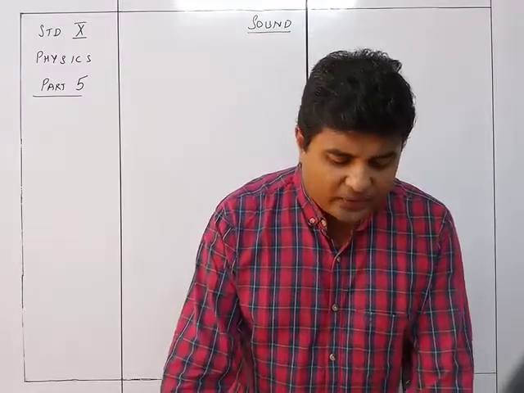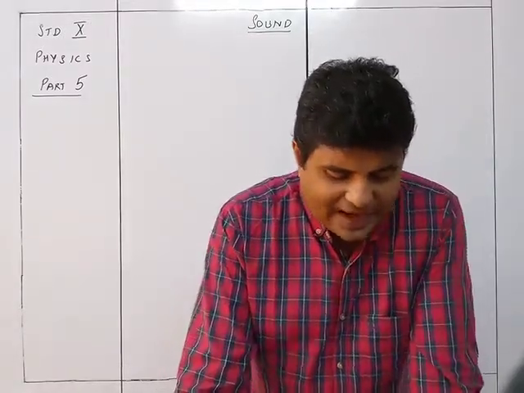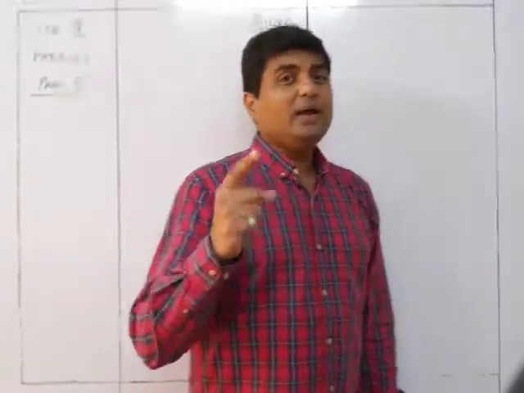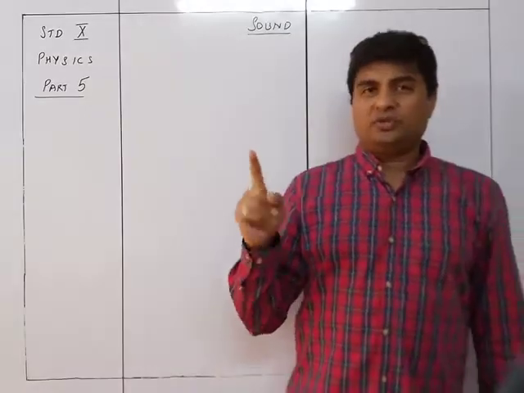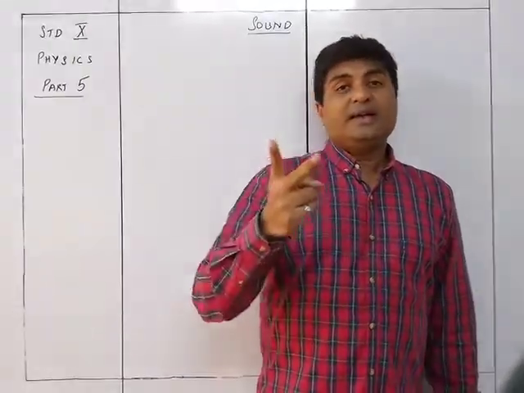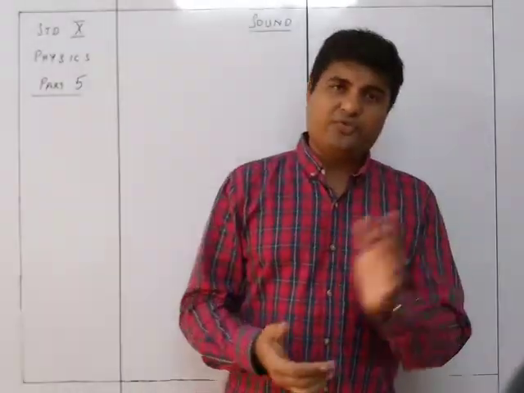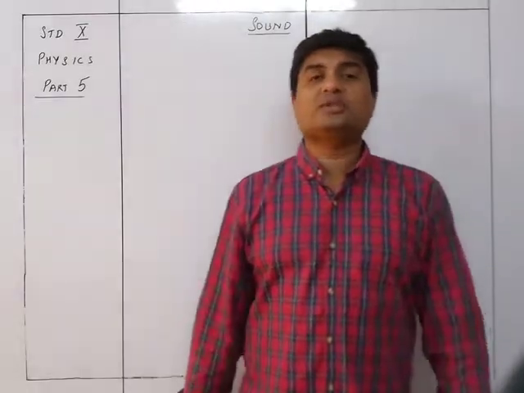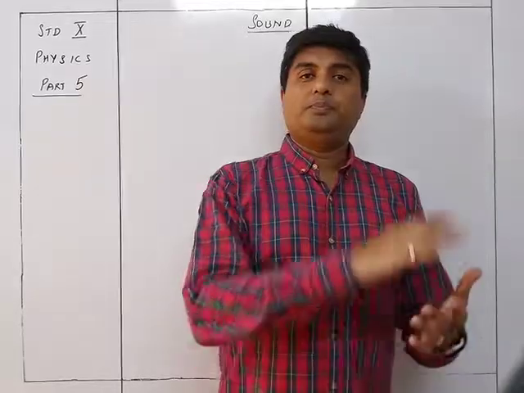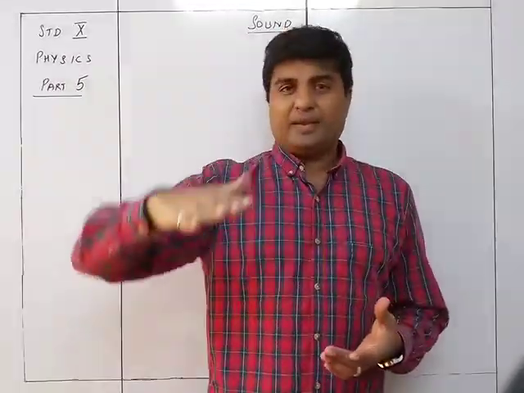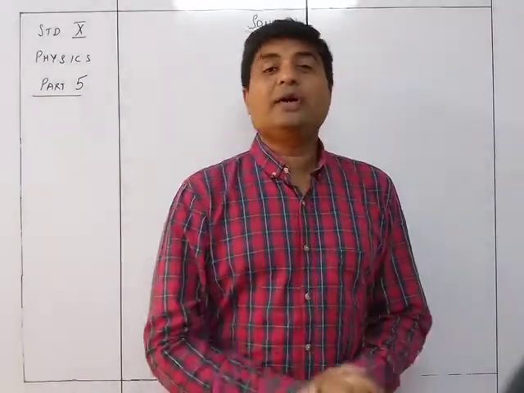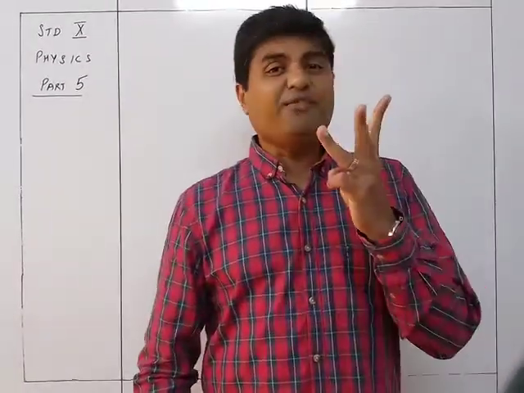The body executing the forced vibration is thus acted upon by three forces. Earlier, in natural vibration there was only one force, the restoring force, which was continuously making it go steadily. In damped vibration, what was happening? There was a restoring force, but then there was an opposing force, the frictional or resistive force, which was stopping the oscillation, and hence it is damping. Now there is a third force over here, which is the periodic external force. So in a forced vibration, there are three forces which act.